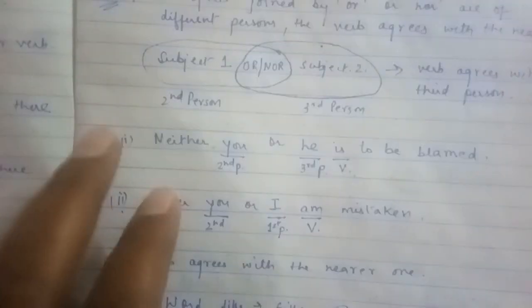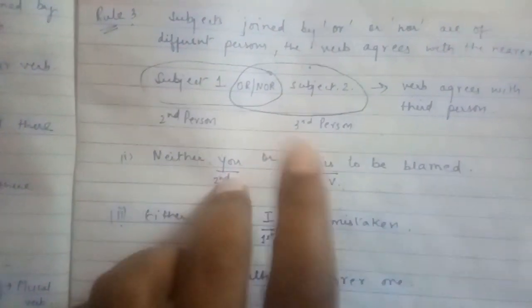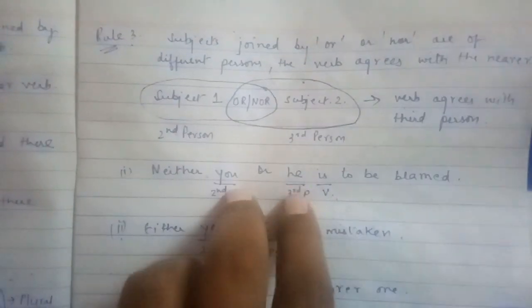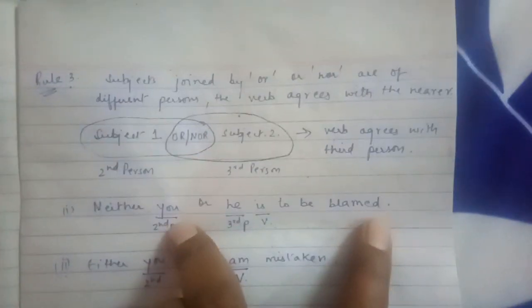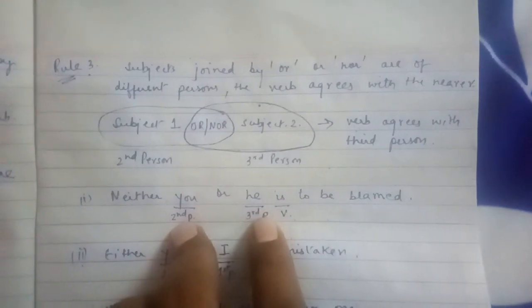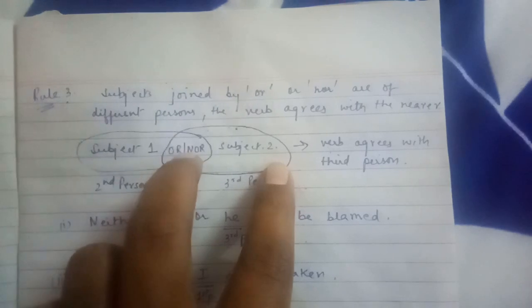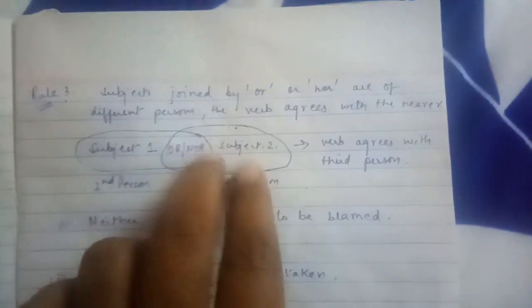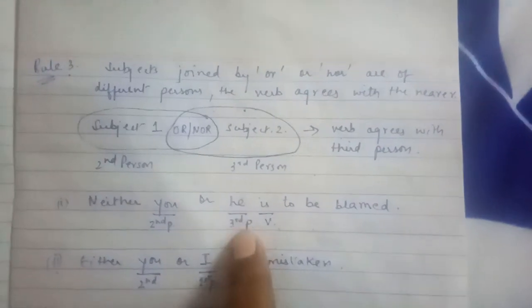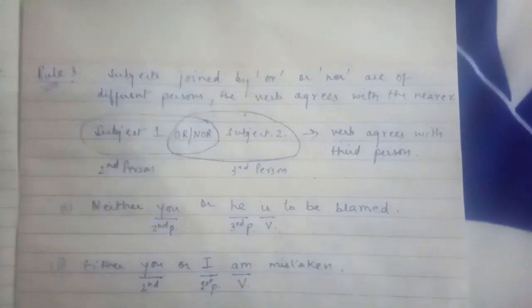Now see the example. Neither you nor he, meaning second or third person we are talking about in this sentence. Neither you nor he is to be blamed. So you is the second person, he is the third person. So what I have told you, when subject 1 or subject 2 is connected by or/nor, then the verb will agree with the third person. Here the third person is he, so is will be your verb.